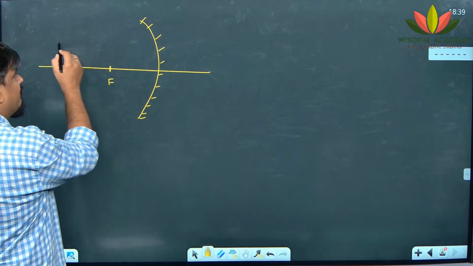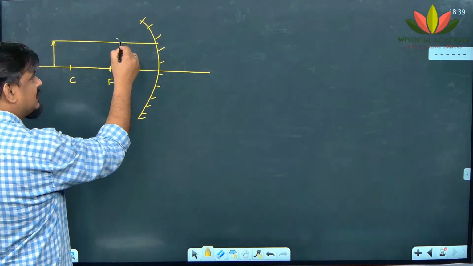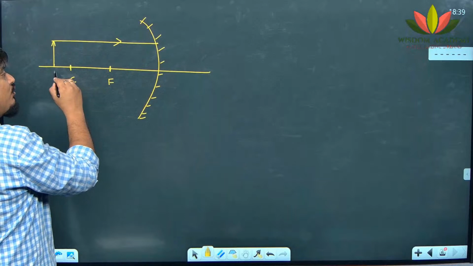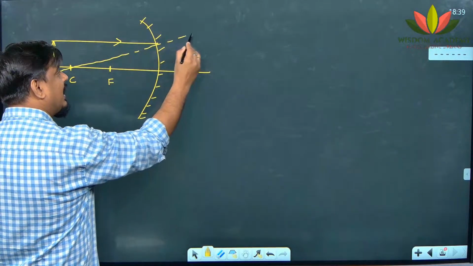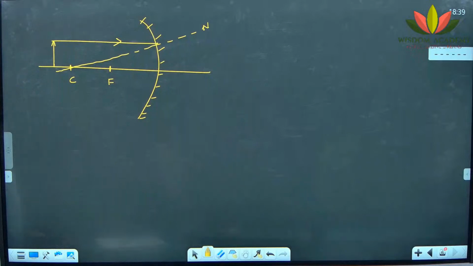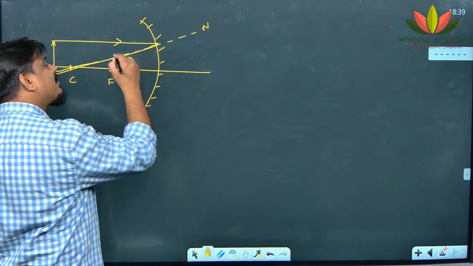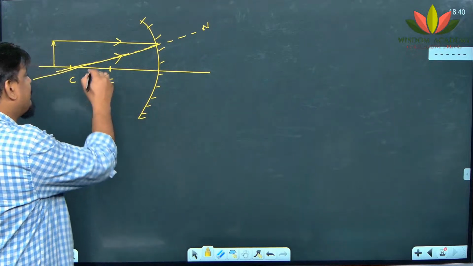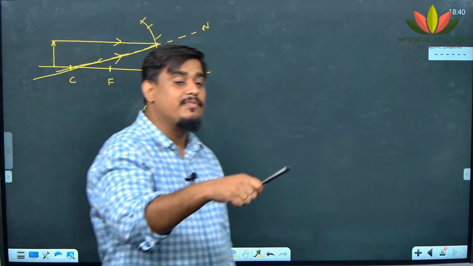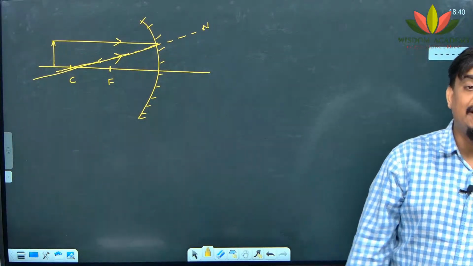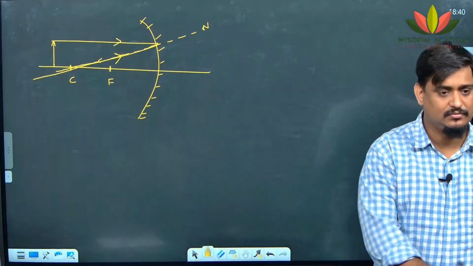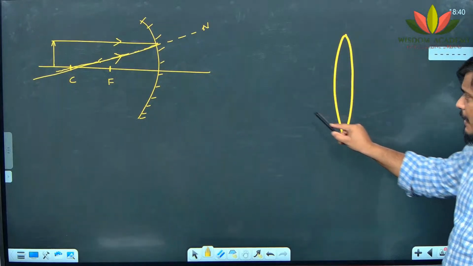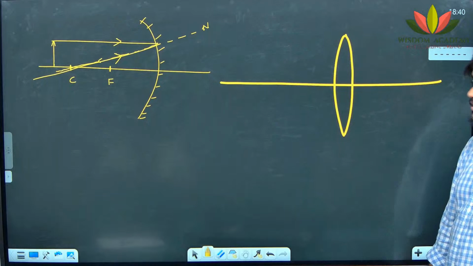Here, what I told you: whenever a ray is coming, suppose a ray is coming like this, we make the ray reflect and pass through the focus in this case. But what is the first thing? You should draw a normal, and the normal passes through what? The center of curvature. So if a ray is coming through the center of curvature, it is coming along the normal itself, the angle of incidence is 0, so the angle of reflection will also be 0. That's why it bounces back. That's why in mirrors we say that if a ray is passing through the center of curvature, it will retrace its path, right?